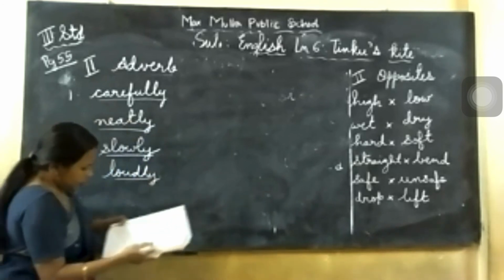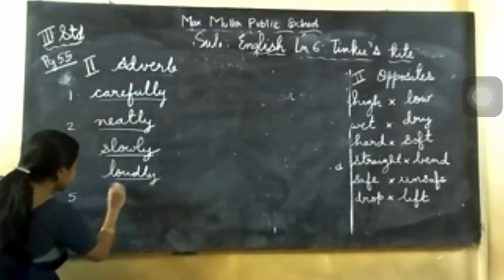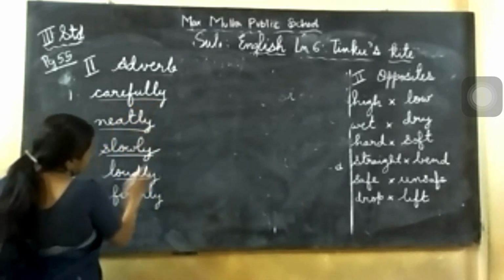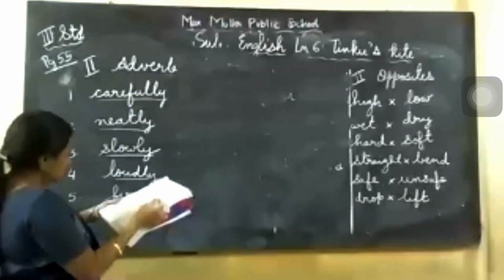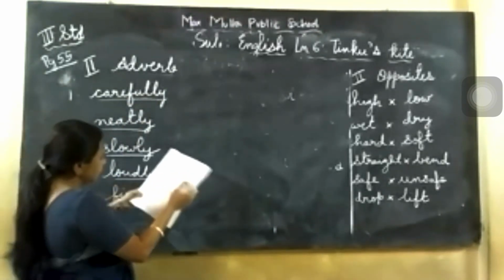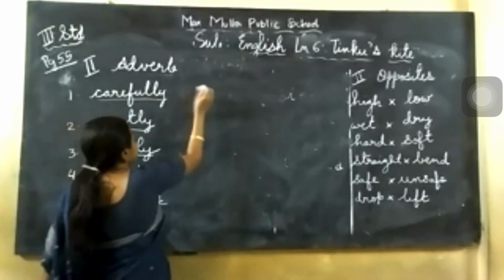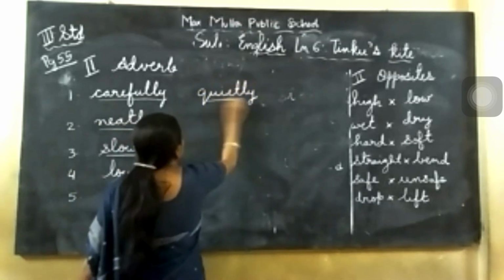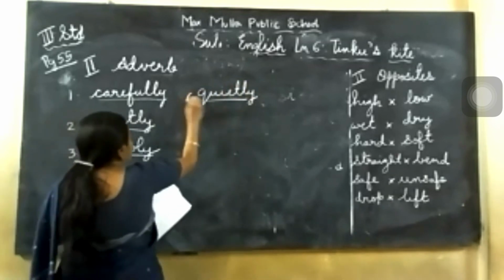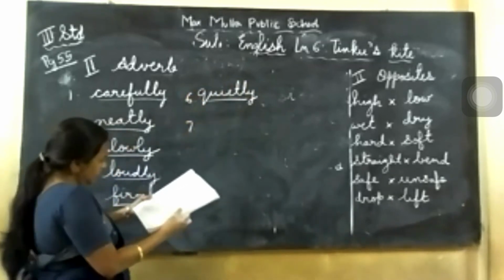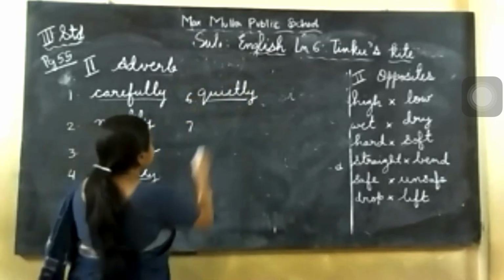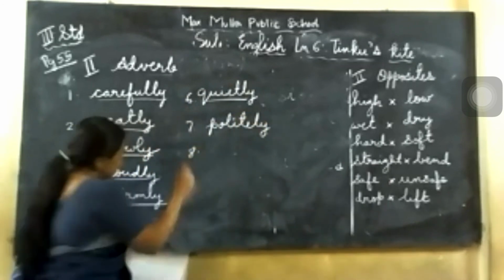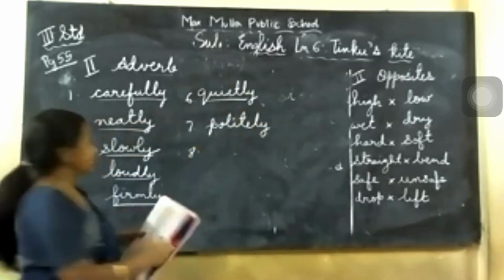Number 5 is the boy held the string firmly, very tightly, firmly. Firmly. So most of the time we add ly at the end to get the adverb. Number 6 is the children sat quietly, silently. So quiet and add ly. Okay, this is number 6. Number 7 is she speaks politely, very softly. Politely. Number 8 is Anush writes badly. So badly.